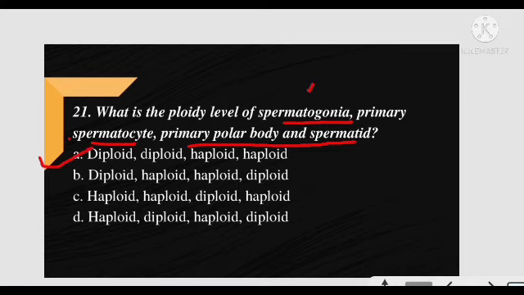Correct answer is option number A. Spermatogonia is diploid. Primary spermatocyte is diploid, but the secondary spermatocyte is haploid. Okay, primary polar body is haploid and spermatid is haploid.